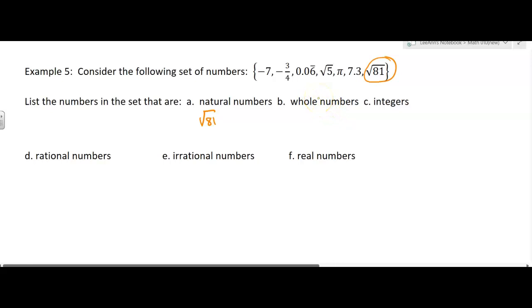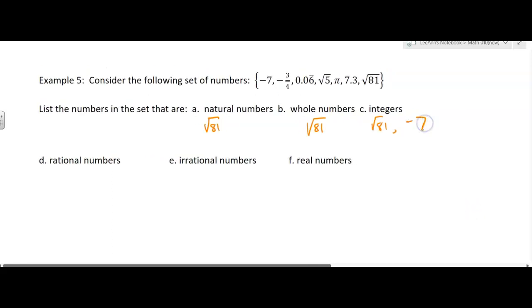Whole numbers. What whole numbers do we have? Well, we can't have any negative numbers. No decimals. That's not going to be pi. Nope. Just the square root of 81. I wonder if I left something in. Okay, integers. Now the options are a little bit more. We're going to include the whole numbers, right? The square root of 81. But we're also going to include, in this case, the negative 7. So that is also an integer. Those are the only two integers we have in that set.